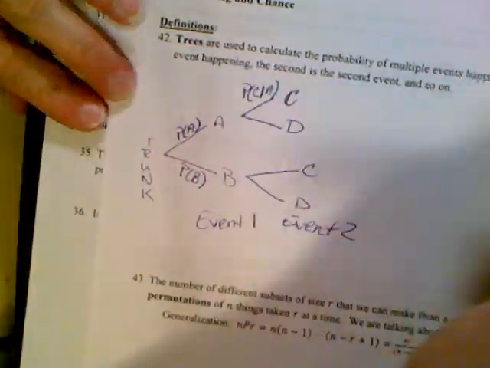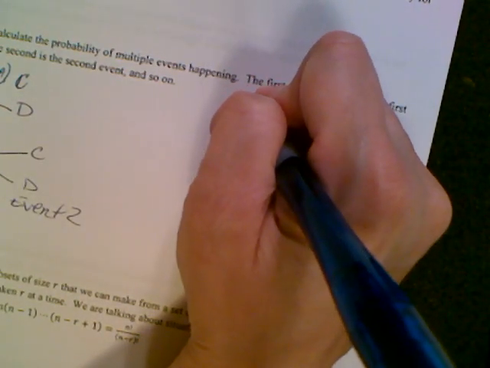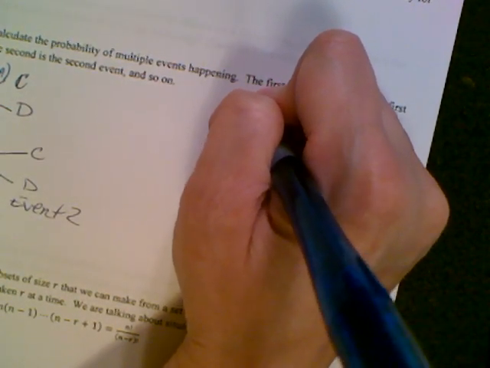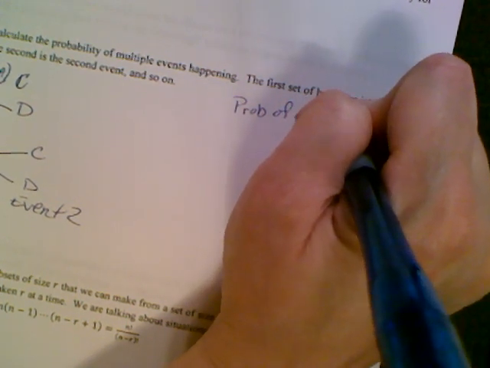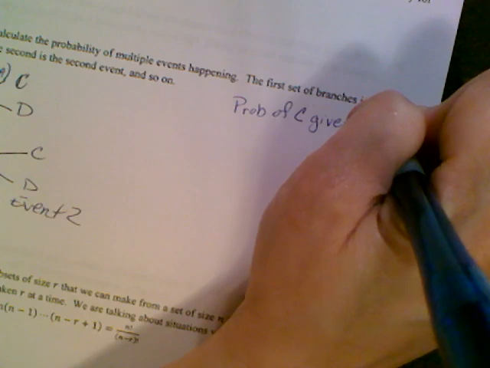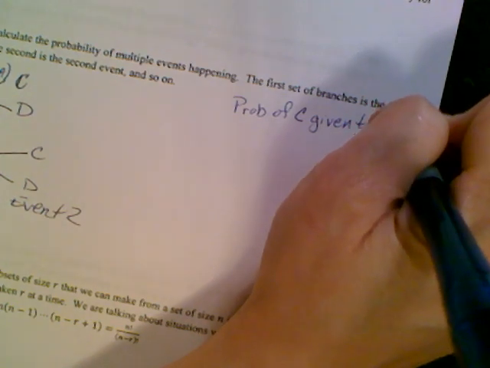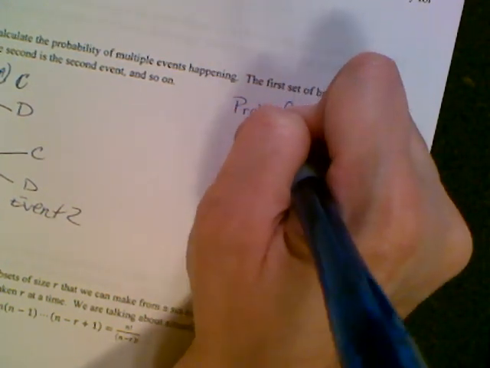So I write that as the probability of C given that A has occurred.